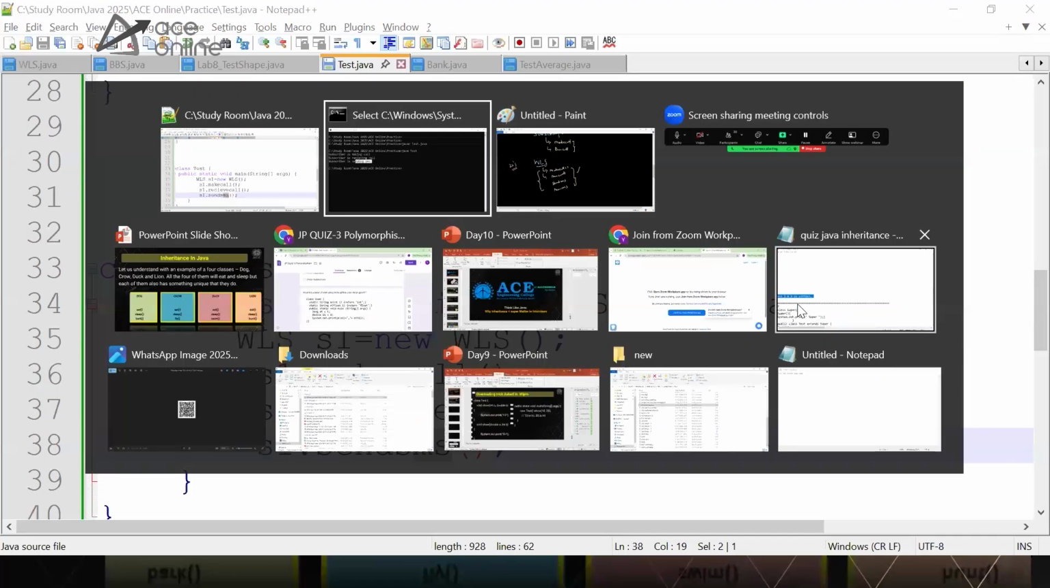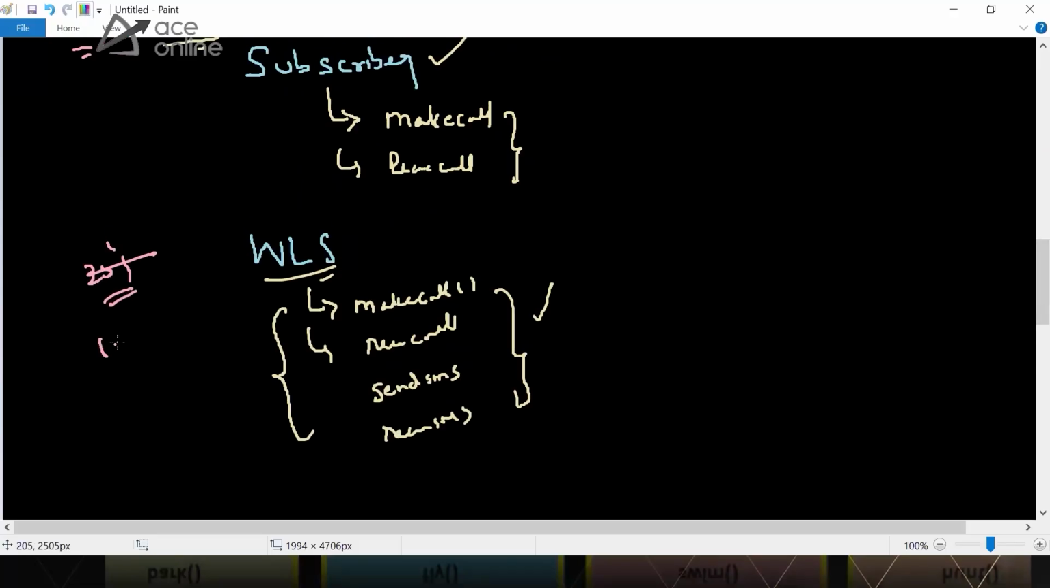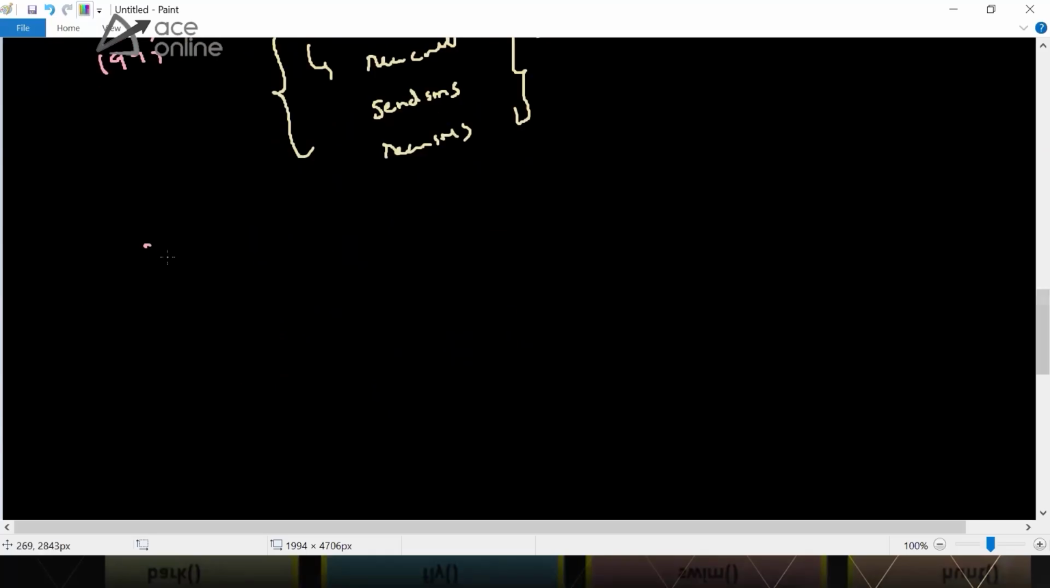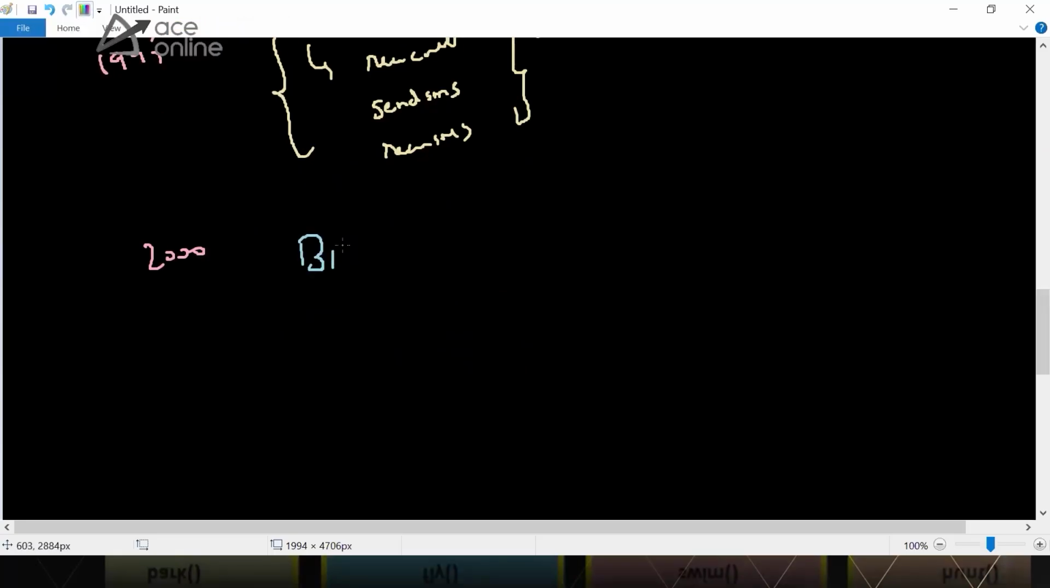Now let's say after this, BSNL company, let's say this could be in 1995, or in 2000, the BSNL company has decided to have another class called BBS for broadband subscribers. They started providing internet as well through that wired telephone. They started providing internet services as well.